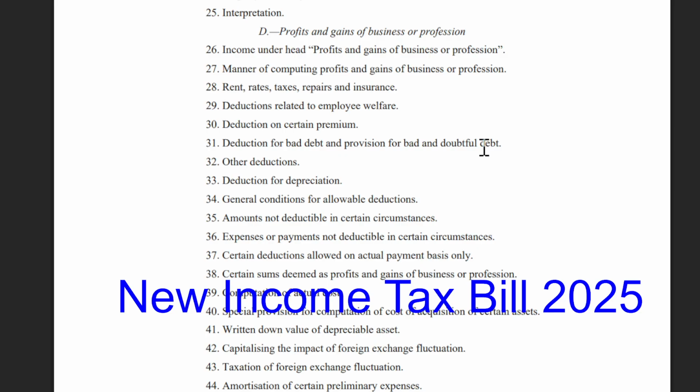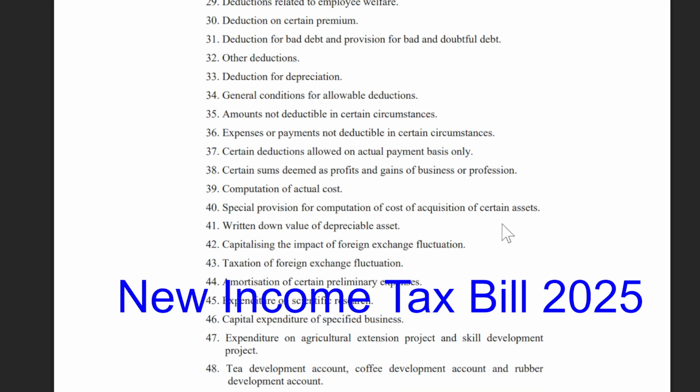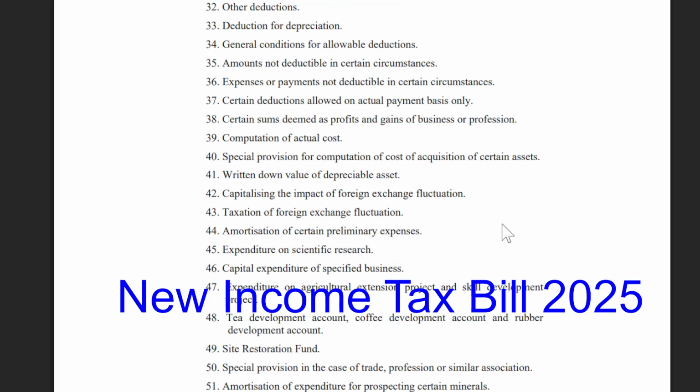38, Certain sums deemed as profits and gains of business or profession. 39, Computation of actual cost. 40, Special provisions for computation of cost of acquisition of certain assets. 41, Written down value of depreciable assets. 42, Capitalising the impact of foreign exchange fluctuation. 43, Taxation of foreign exchange fluctuation. 44,